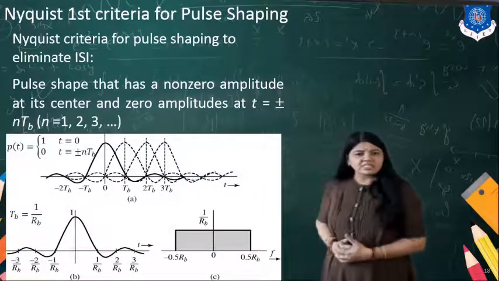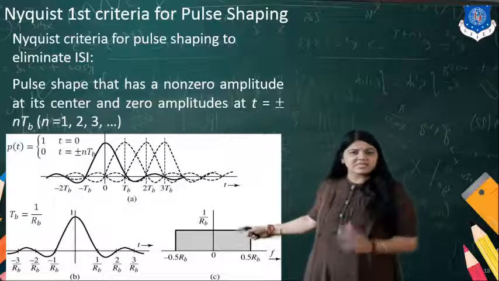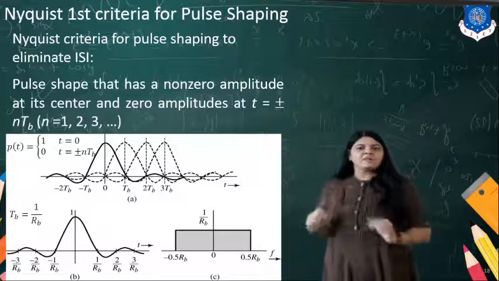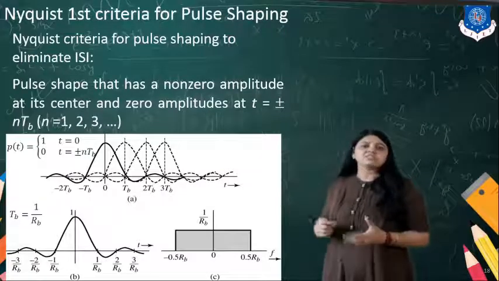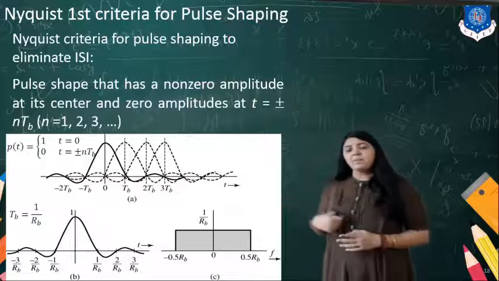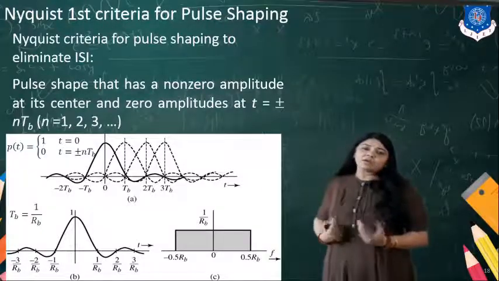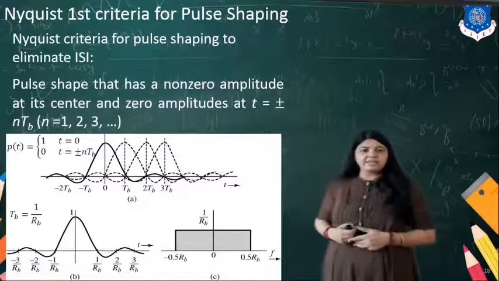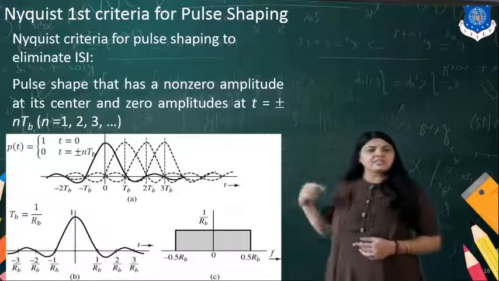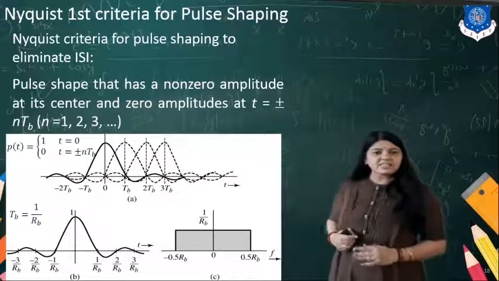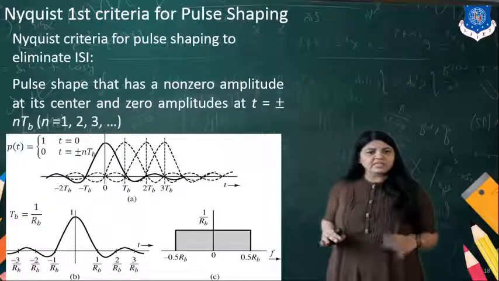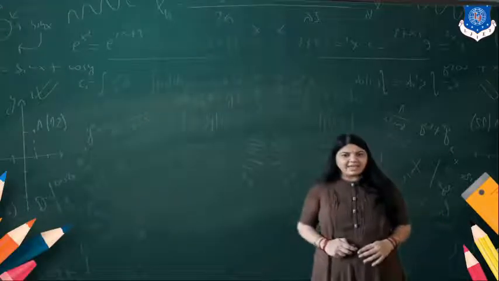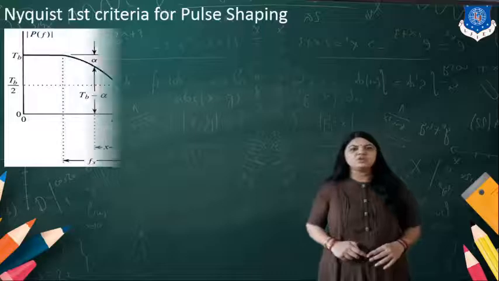Now you can see in this diagram that this is a rectangular pulse, and transforming that pulse into the frequency domain, this is our sinc pulse. The sinc pulse is also considered good for removing the ISI. Here you can see that p(t) is equal to 1 when t is equal to 0, and p(t) is equal to 0 if t is equal to plus or minus nTb. By selecting this, the interference can also be reduced.